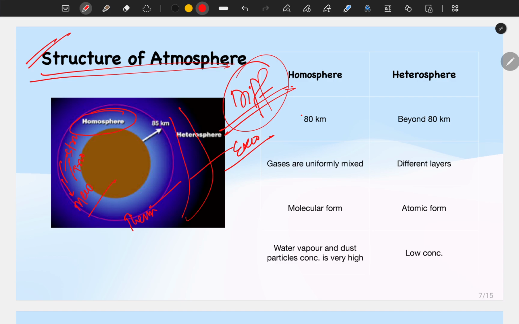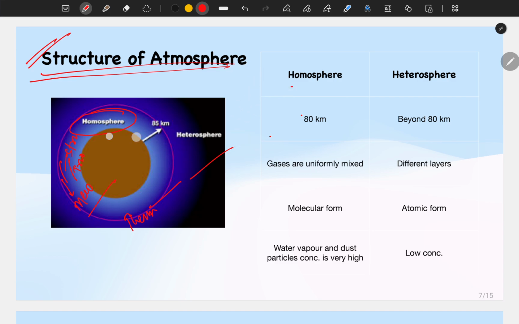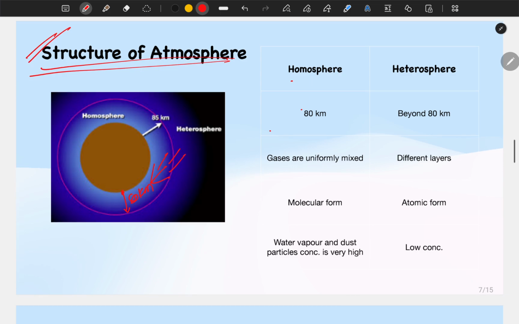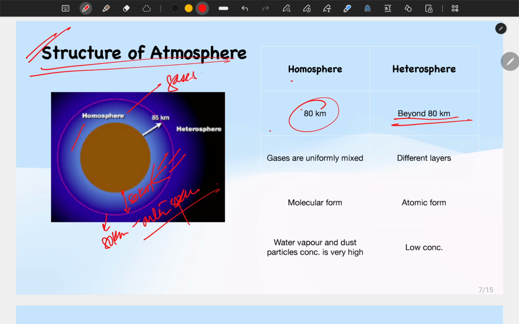Okay, so now let's look at some of the basic facts. Now, homosphere, from the surface of earth, it extends up to 80 kilometer. Up to 80 kilometer we have three layers, as I have told you. Now heterosphere extends beyond 80 kilometer, from 80 kilometer to outer space. Okay, now in this homosphere gases are uniformly mixed.